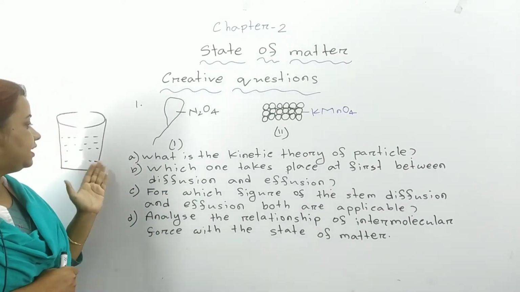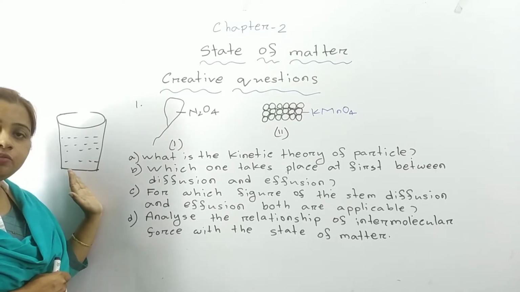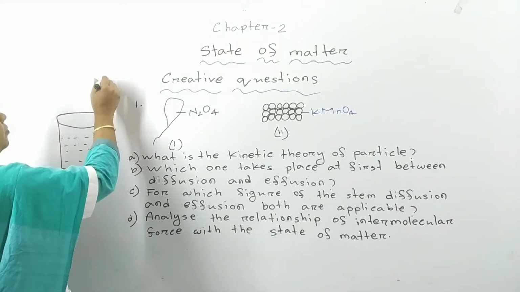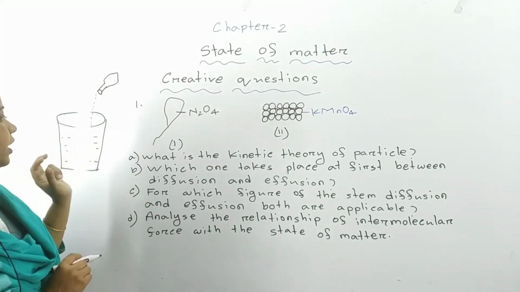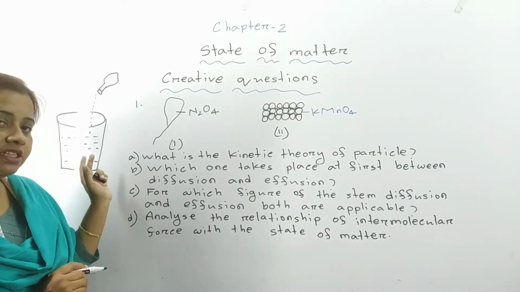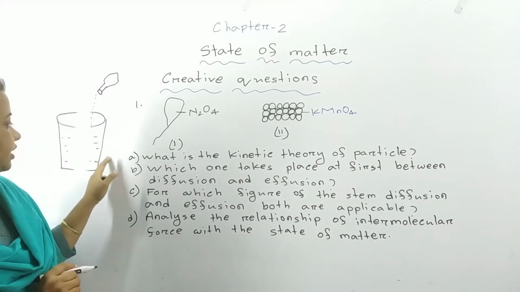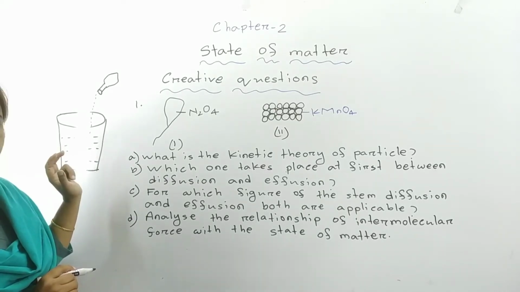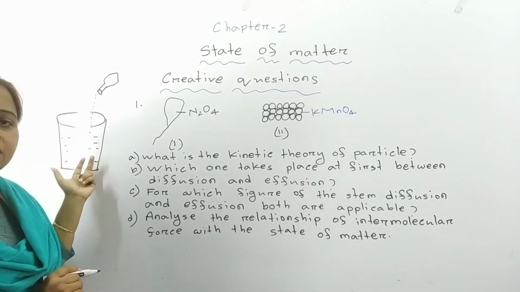So, if we take a small amount of water in a bucket, and if you pour liquid blue from the bottle this way, liquid blue is poured over here, and if you don't shake the bucket or stir, just keep this way, what will happen? Can you guess? Gradually the color of this water will become blue without any stirring or shaking. This process is known as diffusion.